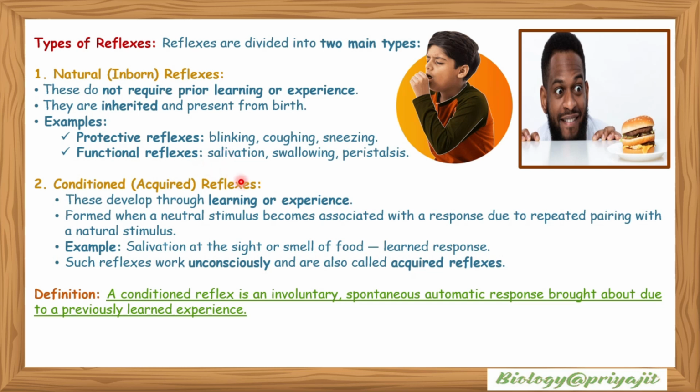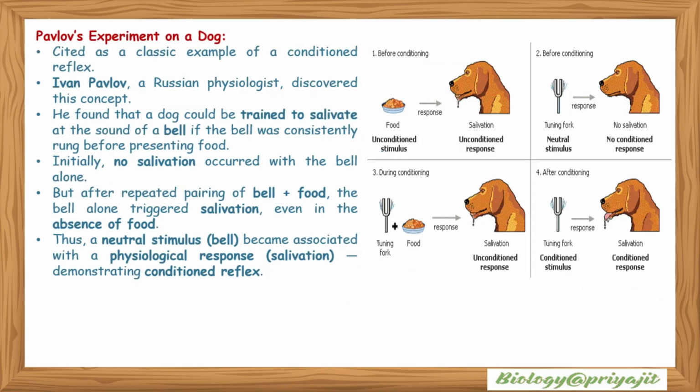But the conditioned or acquired reflex is developed through learning or experience, formed when a neutral stimulus becomes associated with a response due to repeated pairing with a natural stimulus, such as salivation at the sight or smell of food. This is a learned response. Definition of the conditioned reflex: it is an involuntary, spontaneous, automatic response brought about due to a previously learned experience.